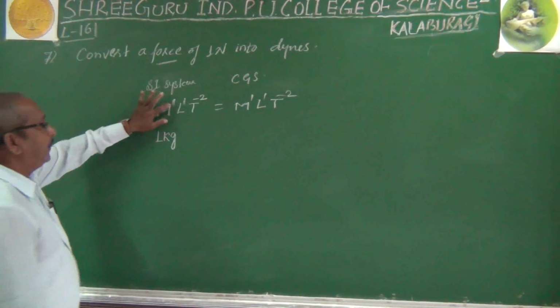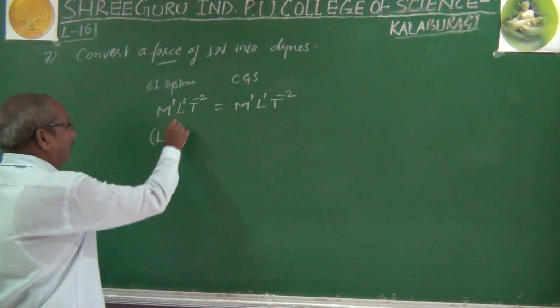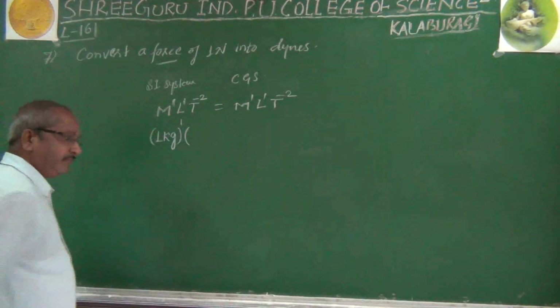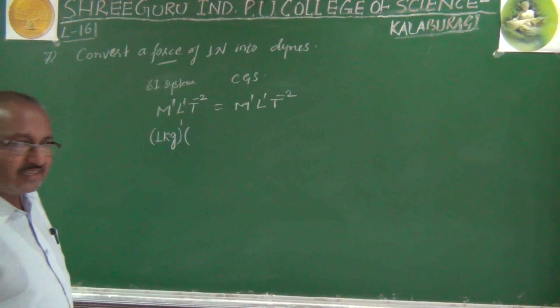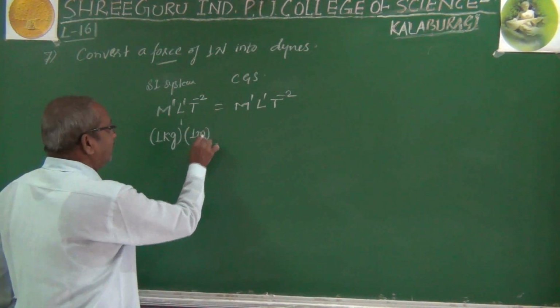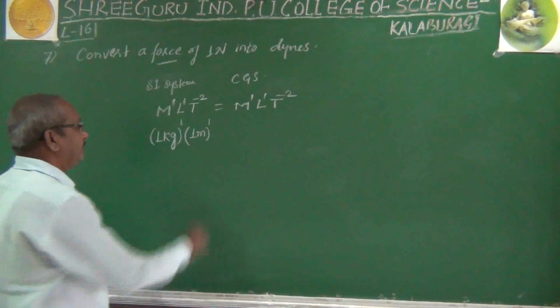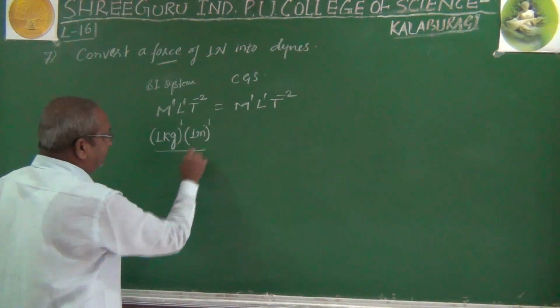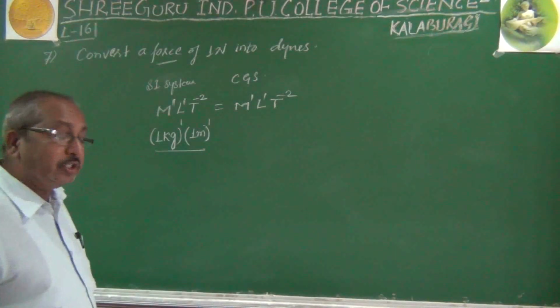To the power 1. And L is length. Length is measured in meters, so we will take 1 meter to the power 1. Here T to the power minus 2, we will take it as the denominator, T to the power plus 2.